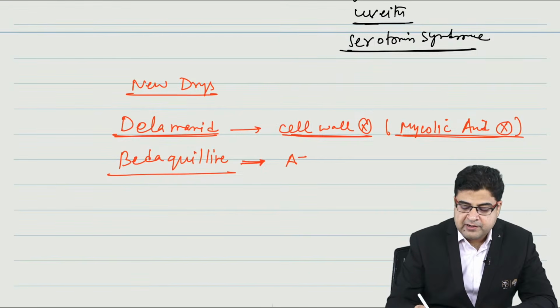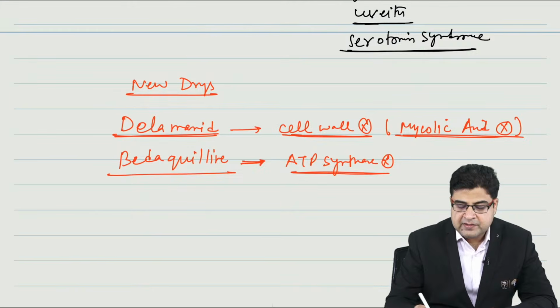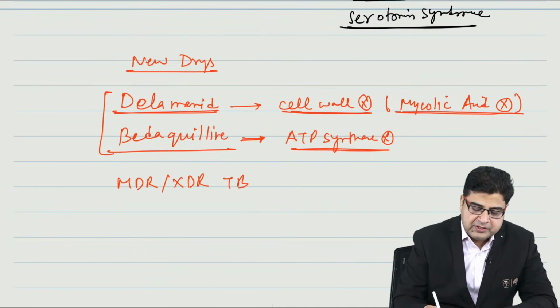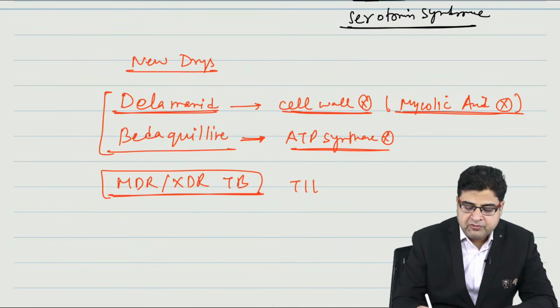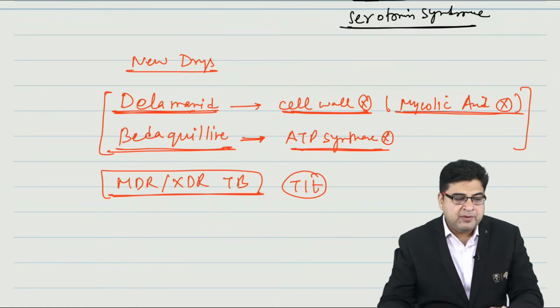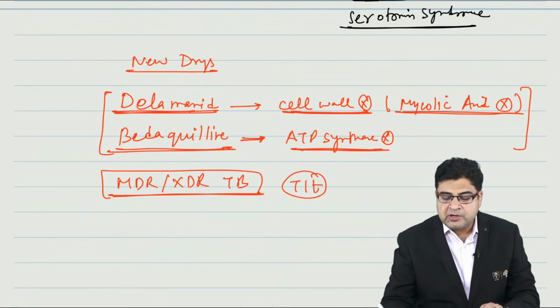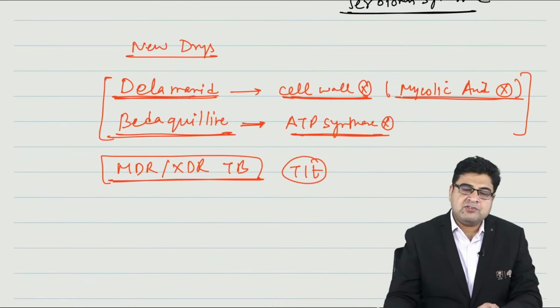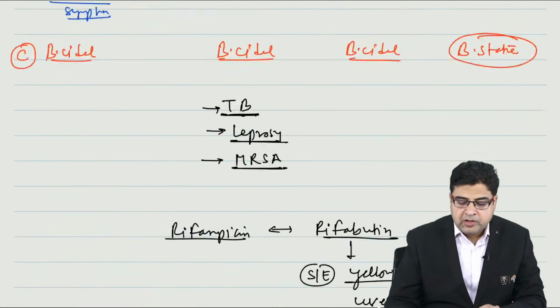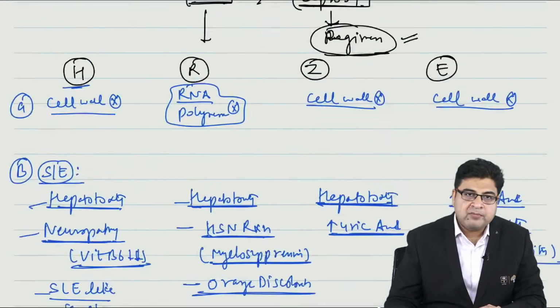Now bedaquiline is a drug which is an ATP synthase inhibitor, and both medicines are given for the treatment of MDR and XDR tuberculosis. So bedaquiline is an ATP synthase inhibitor, delamanid is a cell wall inhibitor. Both are new drugs for tuberculosis given for MDR and XDR tuberculosis. Right? So this is all about a brief introduction of the TB drugs, topic number 25.